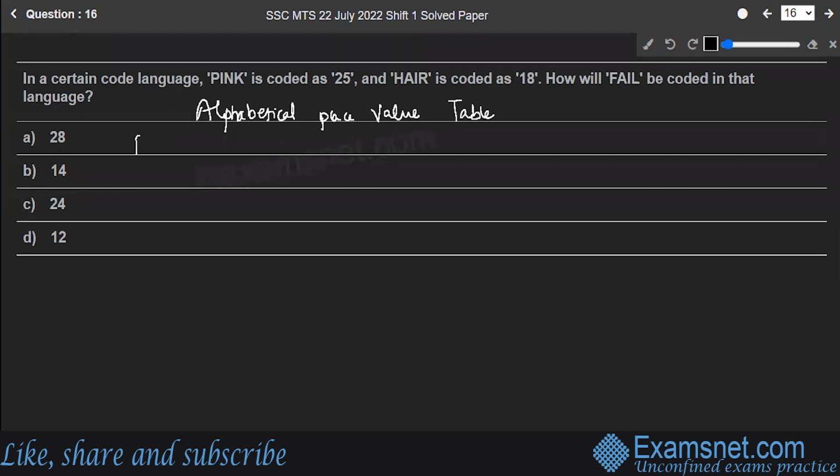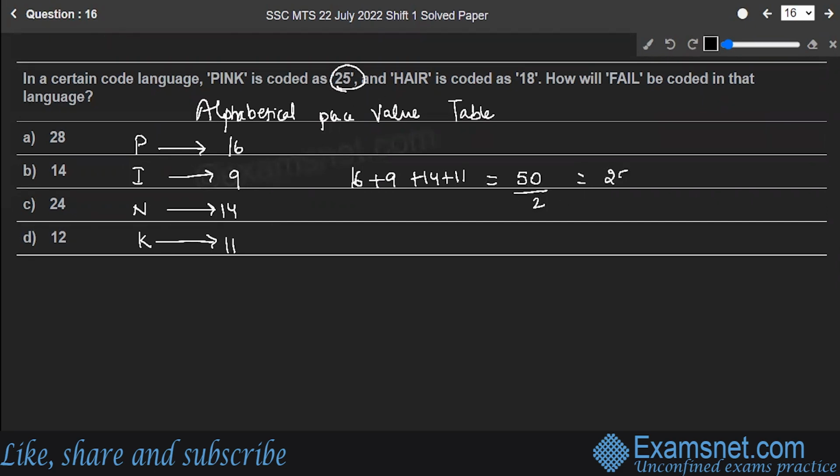So first is pink, P-I-N-K. What is the place value of P? It's 16. I is at 9, N is at 14 and K is at 11. So this is coded as 25. Let's check how we can get 25 from it. If I add them, 16 plus 9 plus 14 plus 11, this gives me 50. 25 is half of 50. If I divide it by 2, I get 25, which is the code for pink.